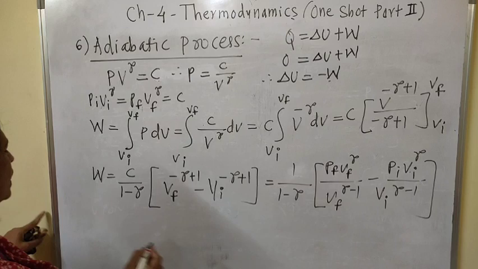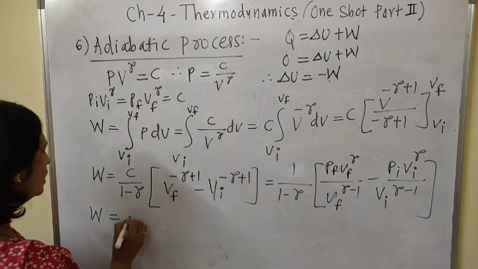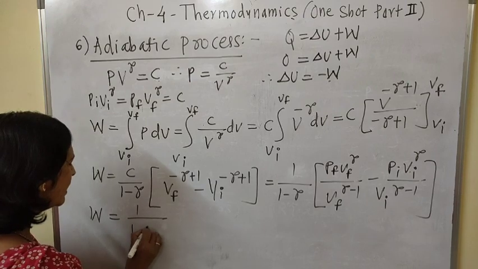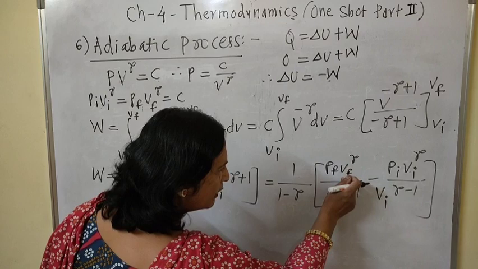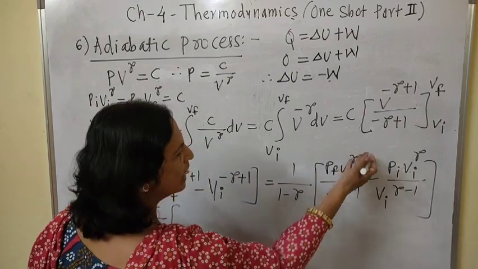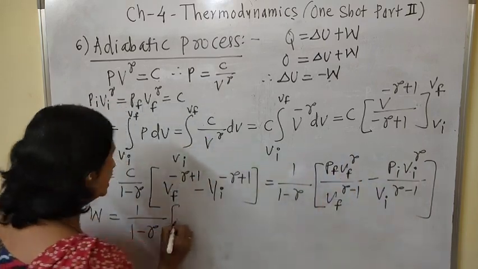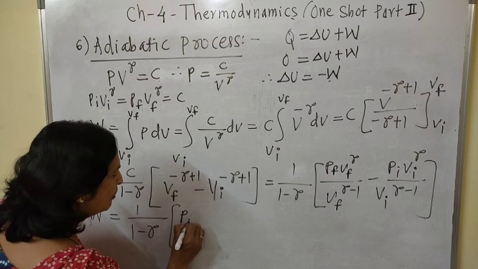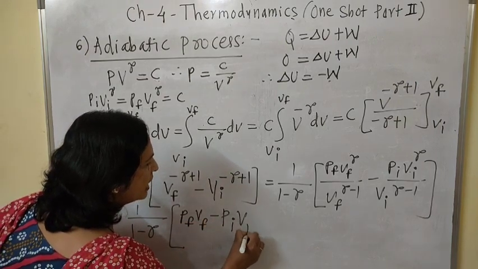Then solving this equation we can write W that is equal to 1 by 1 minus gamma into bracket. Now this Vf raised to gamma and Vf raised to gamma get cancelled, and Vf raised to minus 1 becomes Vf into Vf raised to plus 1, and we can write Pf Vf minus Pi Vi.